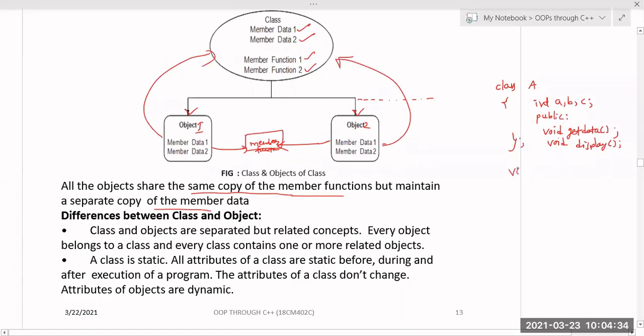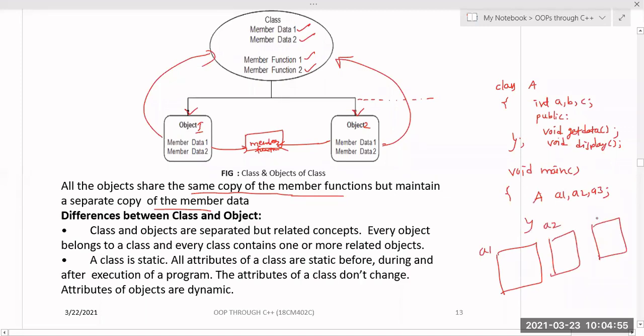Now I created the objects for this one. Whenever you create the class, memory will not be allocated. Only when you create the objects for this class, then only memory will be created. So A1, A2, A3, three objects are created. So A1 object is created, A2 is also created, and A3 is also created, and the memory is allocated. For this A1, separate memory will be allocated for a with 2 bytes or 4 bytes based on the compiler, and b, c.